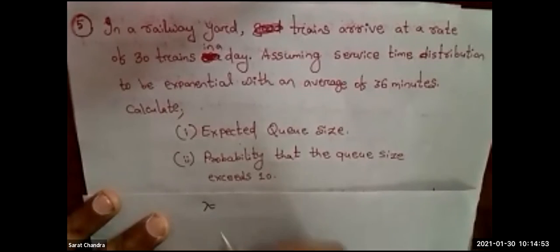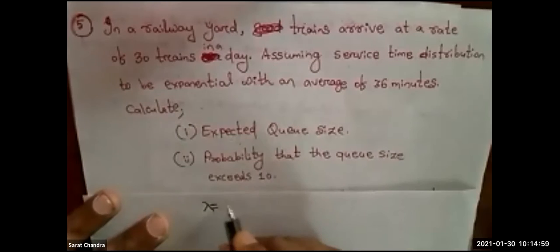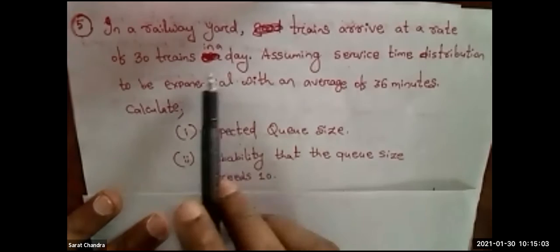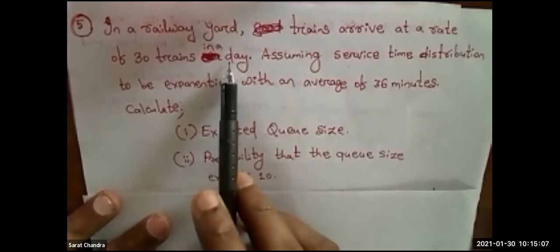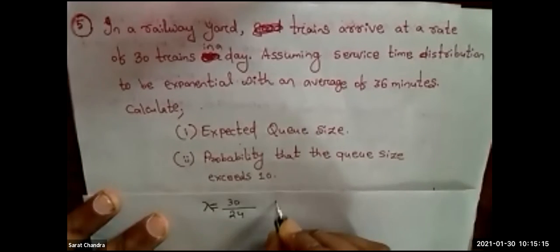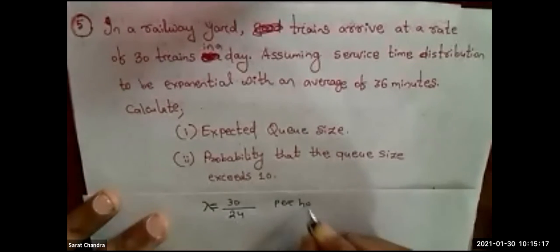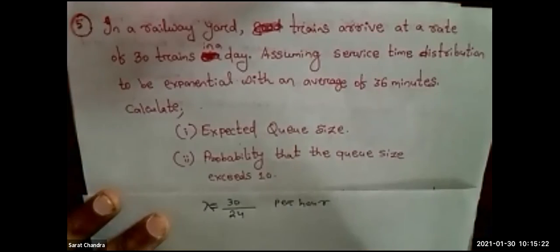Okay. So what is the value of lambda? How many trains? How many customers? 30 trains. So 30 divided by, what is the time? Time is per day. One day is how many hours? One day is 24 hours. Yes. So per day means it is 24 per hour. Don't forget to write this unit. Right. This is one thing.